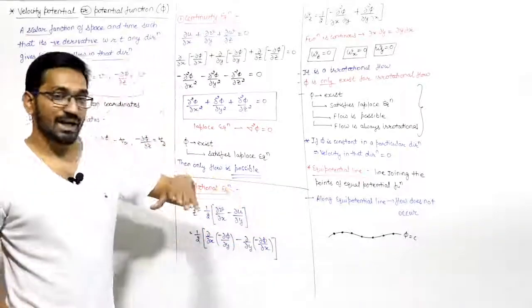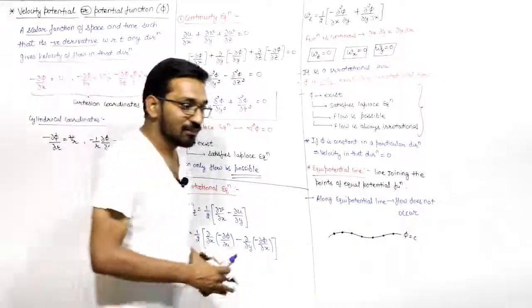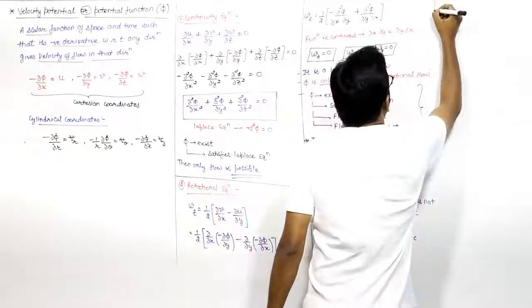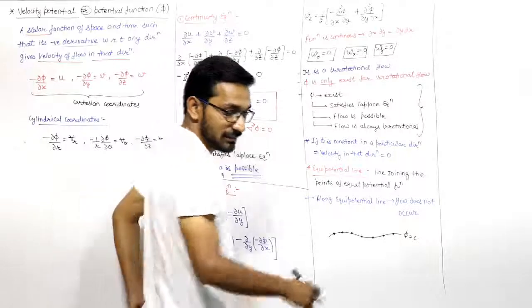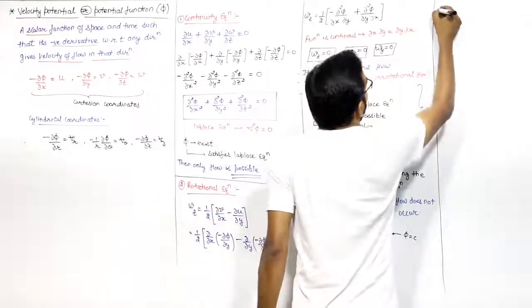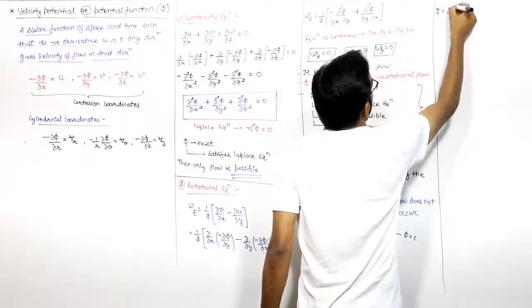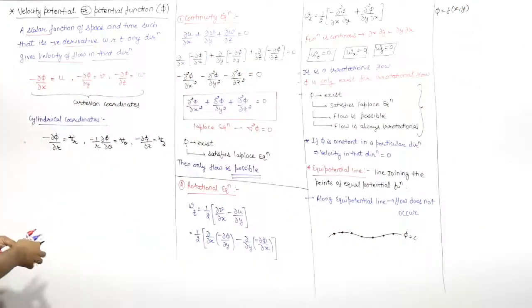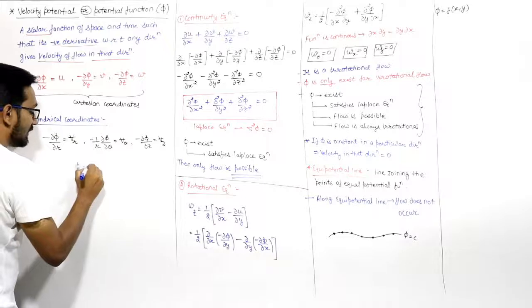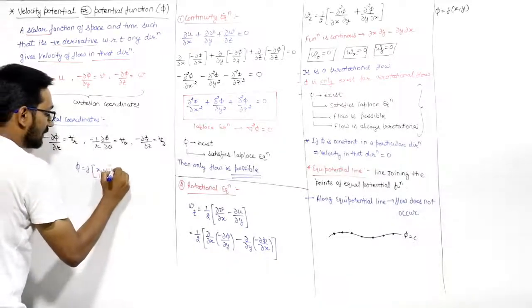Now you may want to know what is the slope of the equipotential line. So let us derive it. I can write that phi is a function of x and y, since phi is a function of space coordinate and time.